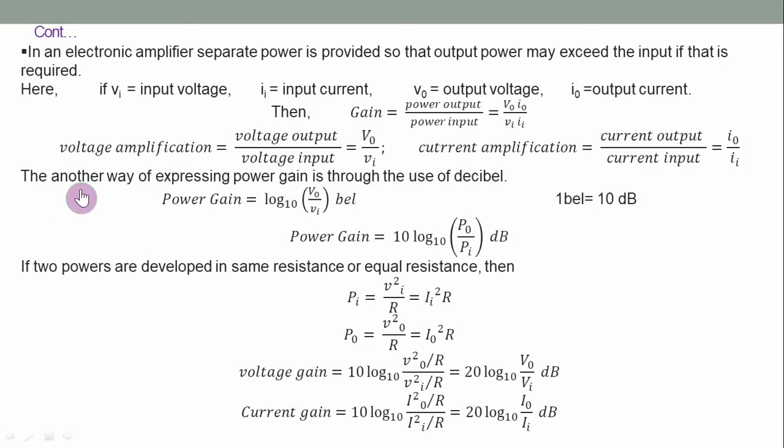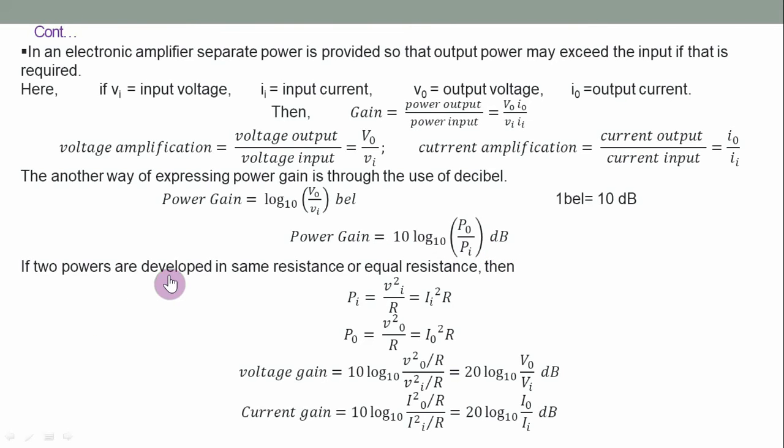Another way of expressing the power gain is through the use of decibels. The power gain equals log 10 P0 by Pi in terms of bels. 1 bel is equal to 10 decibels. The power gain can be represented as 10 log 10 P0 by Pi in decibels.